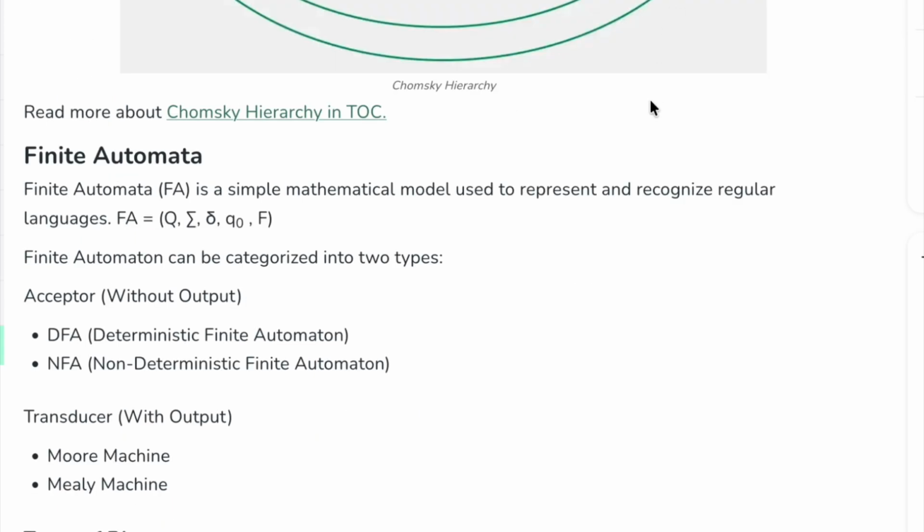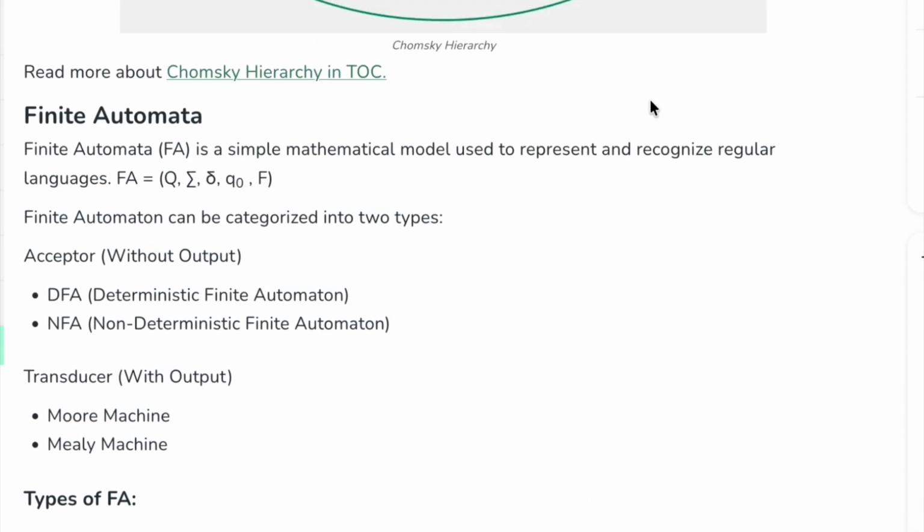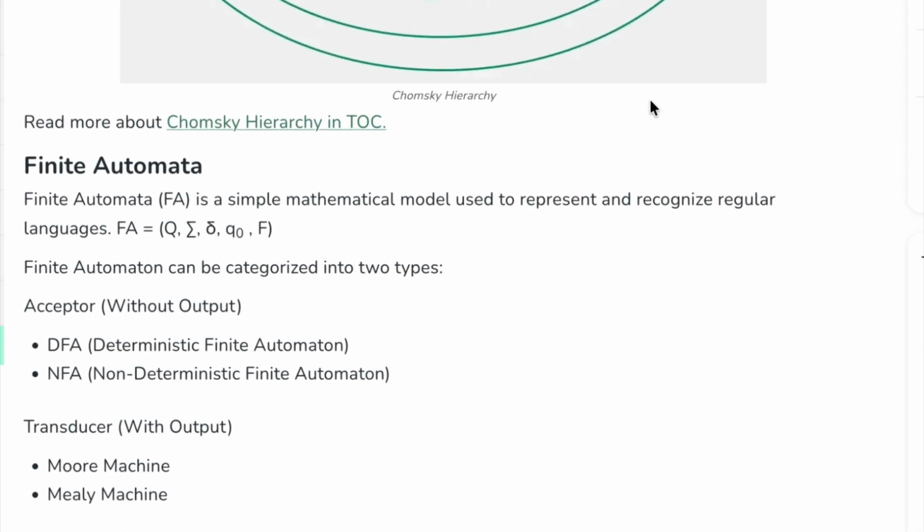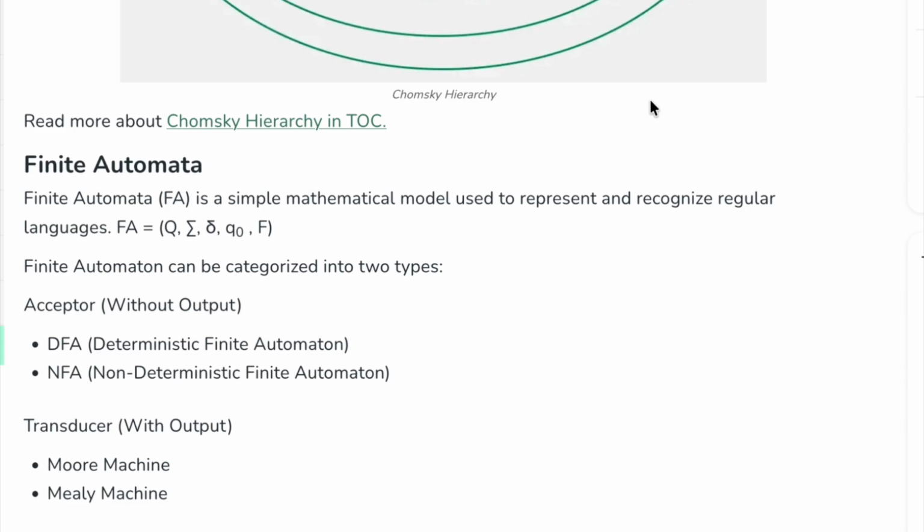Then for finite automata, there were few questions based on the regular expression, based on the Turing machine also, and in finite automata there were few questions.